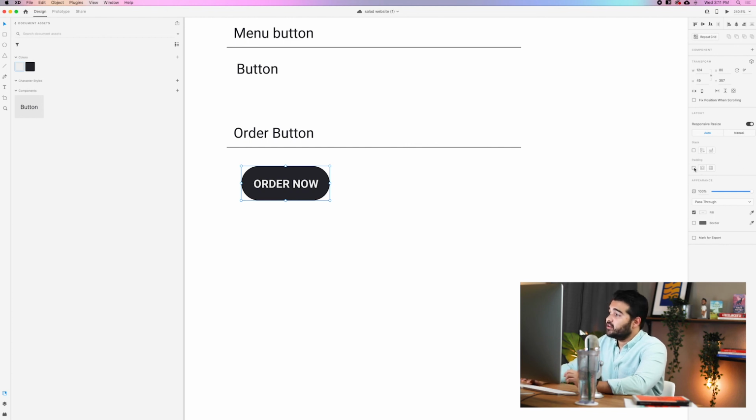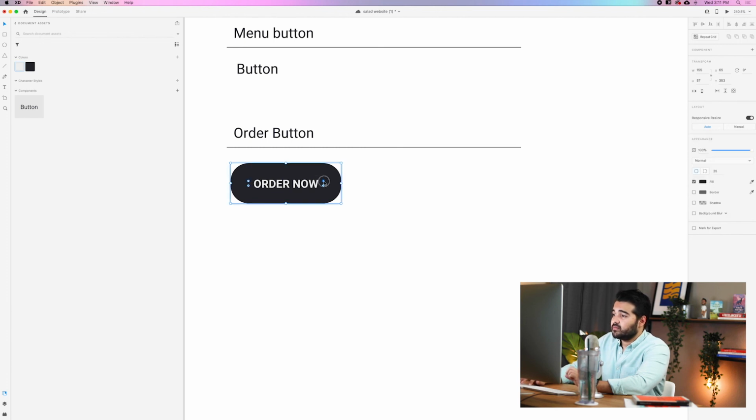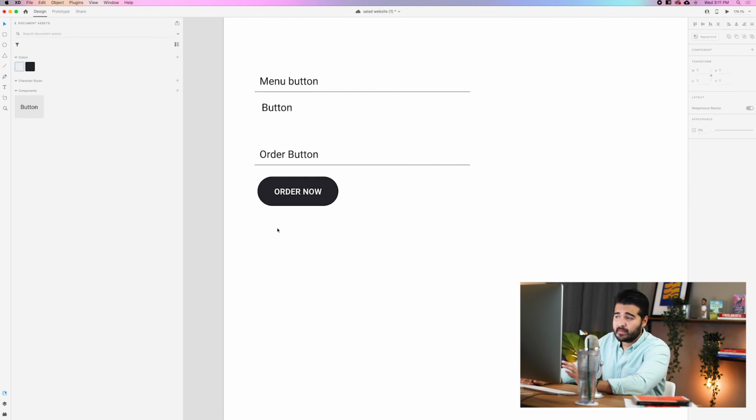So we're gonna click here on the padding feature, and we're gonna change it to 32, 18, 32, which is like the size for the button. And then I'm gonna go and make it more round. So this is our order now button.